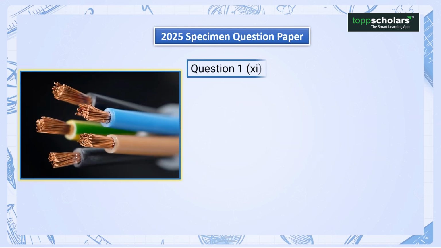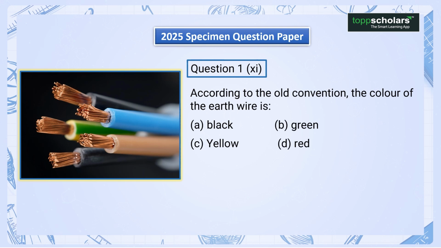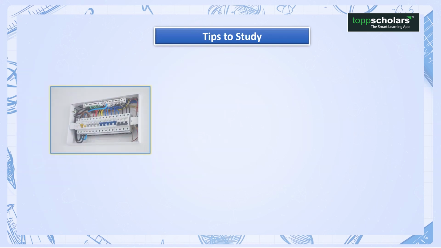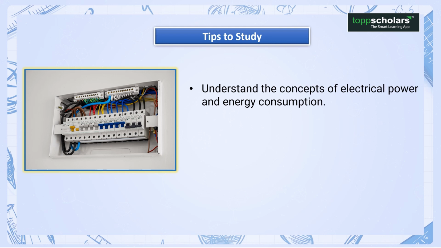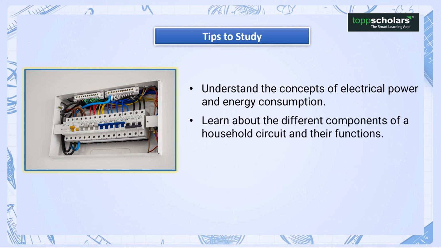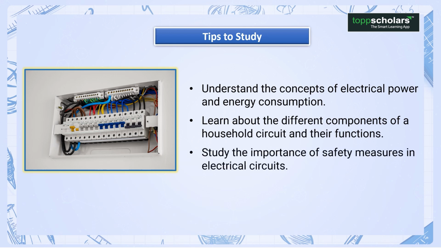2025 specimen question paper. Question 1. 11. According to the old convention, the color of the earth wire is A. Black, B. Green, C. Yellow, D. Red. And the right answer is B. Green. Tips to study. Understand the concepts of electrical power and energy consumption. Learn about the different components of a household circuit and their functions. Study the importance of safety measures in electrical circuits.